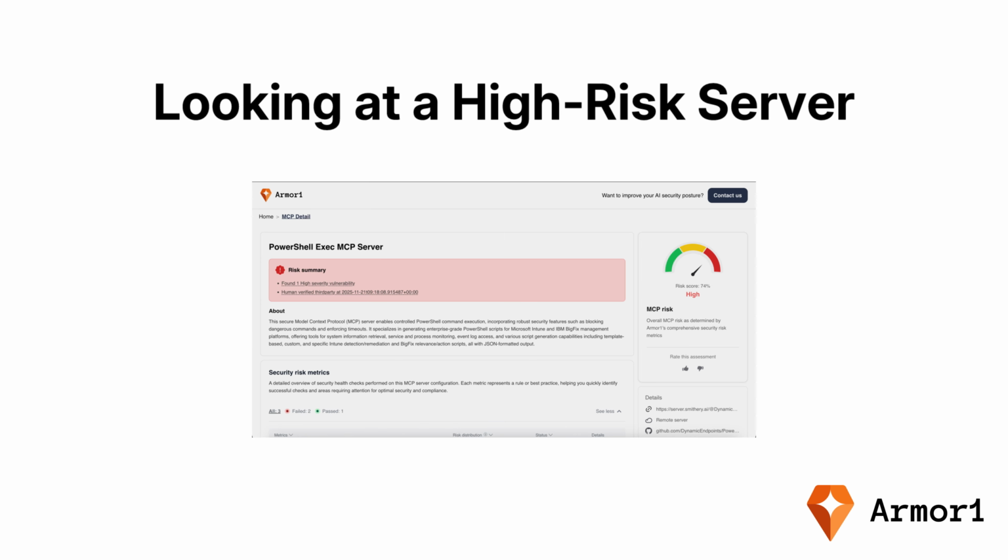So let's look at ArmorOne's catalog and check out a high-risk server. When we look at a high-risk server in ArmorOne, we can see exactly what failed. For example, the server cannot prove authenticity. Tools are callable without credentials. Authorization metadata fails validation. Tool annotations or definitions look unsafe. Or privilege escalation is possible based on exposed tool behavior. ArmorOne lays out each issue so teams know where they are vulnerable.